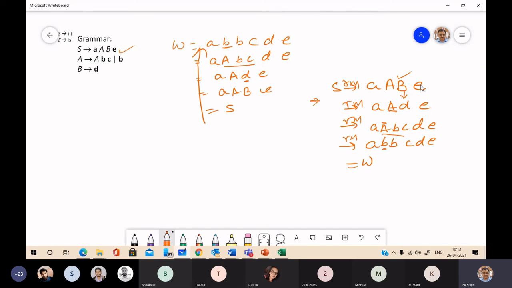What do we say for this? This is a sentential form of derivation of this string, the next sentential form of the derivation of this string, the next sentential form, and the next. Just see here what we do.